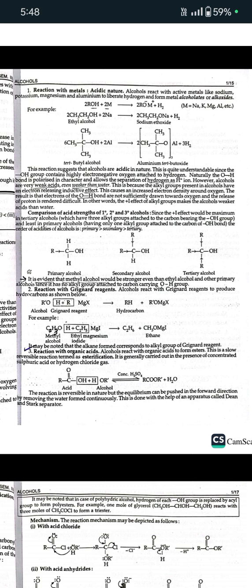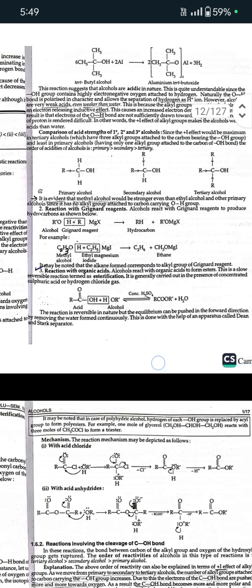Comparison of acid strength of primary, secondary, and tertiary alcohols. Since the plus I effect would be maximum in tertiary alcohols and least in primary alcohols, the order of acidities of alcohols is primary, secondary, and tertiary. It is evident that methyl alcohol would be stronger even than ethyl alcohol and other primary alcohols since it has no alkyl group attached to the carbon carrying the OH group. Next is reaction with Grignard reagent. Alcohols react with Grignard reagent to produce hydrocarbon, which is shown below. It may be noted that the alkane formed corresponds to the alkyl group of the Grignard reagent.